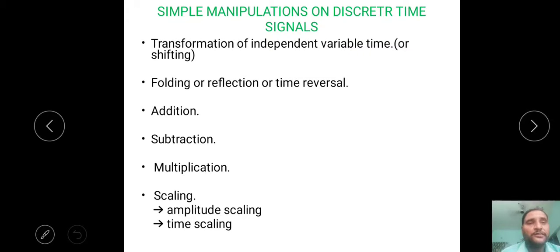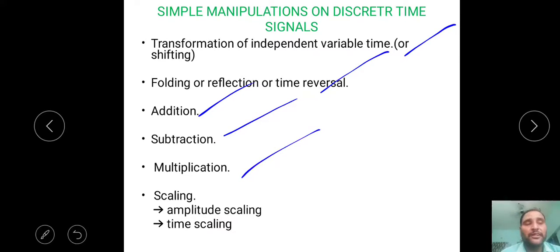Those are some basic operations in the table we have seen in the slide. First, time shifting, which is used to shift the signal from one domain to another. Then time folding or time reversal, which we see in x of minus n. Then addition, if we have to add two given signals. Subtraction, where we subtract two given signals. Multiplication, where we multiply the given two signals. Scaling, of which we have two types: time scaling and amplitude scaling. These are some basic operations we have to apply.